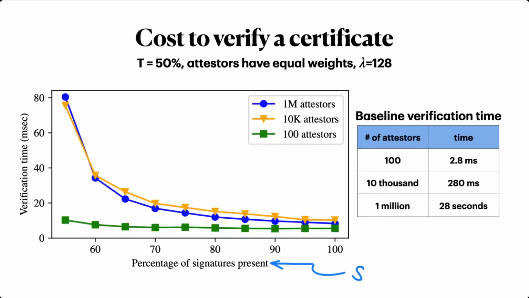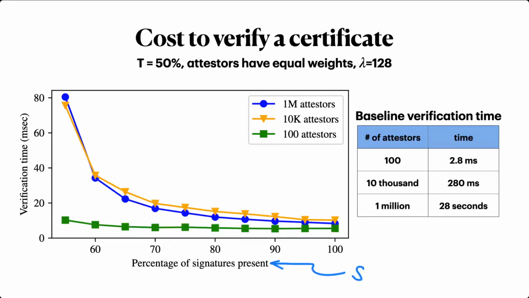In the second experiment I'll mention, we look at certificate verification time, fixing the target weight at 50% and varying the number of attesters from 100 to 1 million and the total signed weight from 55 to 100%. As the total signed weight goes up, the number of verifier challenges, and thus the number of signatures that the verifier must check, goes down, with correspondingly reduced verification time.